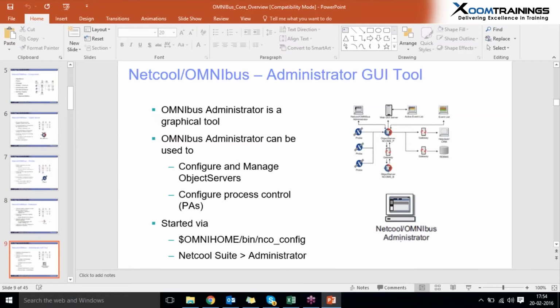Why? Because the process agent is also called process control. Here we can tell a process agent that it should run the object servers, gateways, probes, and other Perl scripts or shell scripts that should be running on our Linux or any systems automatically. So using this process agent or process control, we can bring up the object servers, gateways, and probes automatically without any manual intervention.